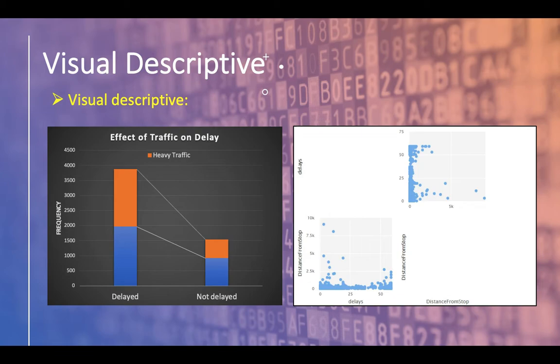In the next figure, you can see the effect of traffic congestion on the frequency of delayed segments. There is a positive correlation between heavy traffic and the frequency of delayed segments. And the last one has depicted the existing relation between distance from bus stops and number of delays.